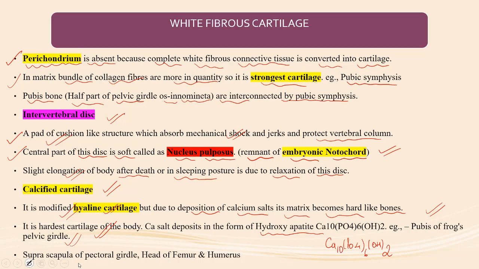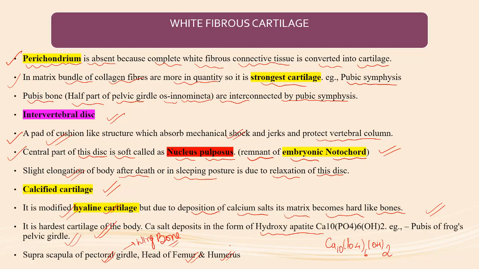Suprascapula of the pectoral girdle, the wing bone, and the head of femur and humerus also have the deposition of calcified cartilage.